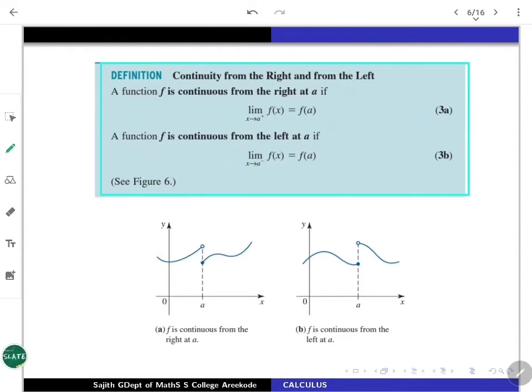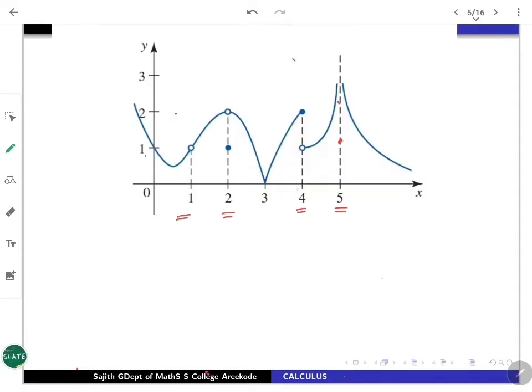Before doing that, we have just observed one nature from here. At 4, it was inside the domain. You can approach 4 from both left and right. But what happened in the previous example was, whenever you are nearing 4 from the left, the limit is going to be somewhere here, that is 2. And whenever you are approaching from the right side, you are getting the limit as 1. Actually, the right limit is differing from the left limit. That's why the limit does not exist there.